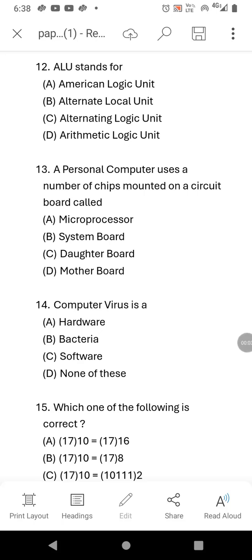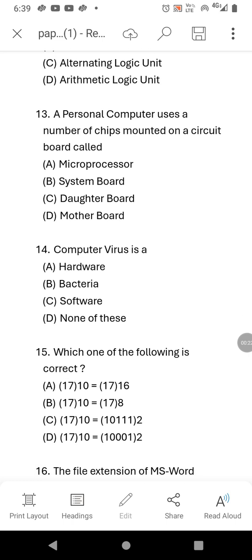Today we are going to discuss paper 1. Here the 12th question. ALU stands for? Answer is Arithmetic Logic Unit. And question number 13. A personal computer uses a number of chips mounted on a circuit board called microprocessor, system board, daughter board, motherboard. Motherboard is the right answer.